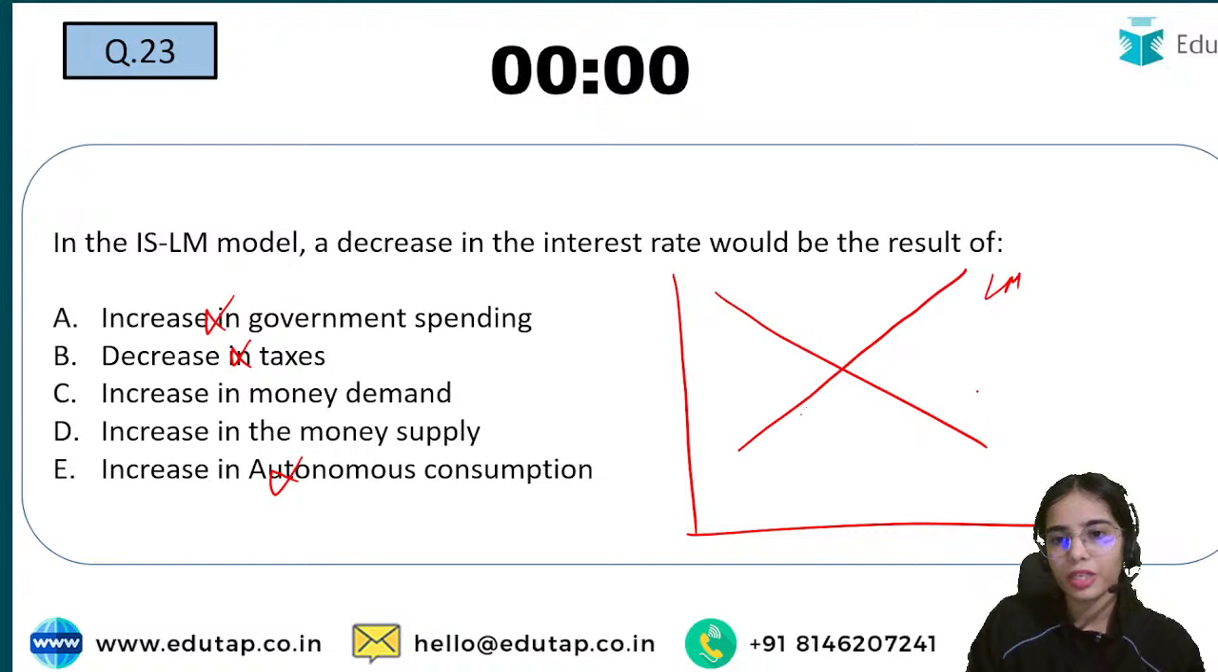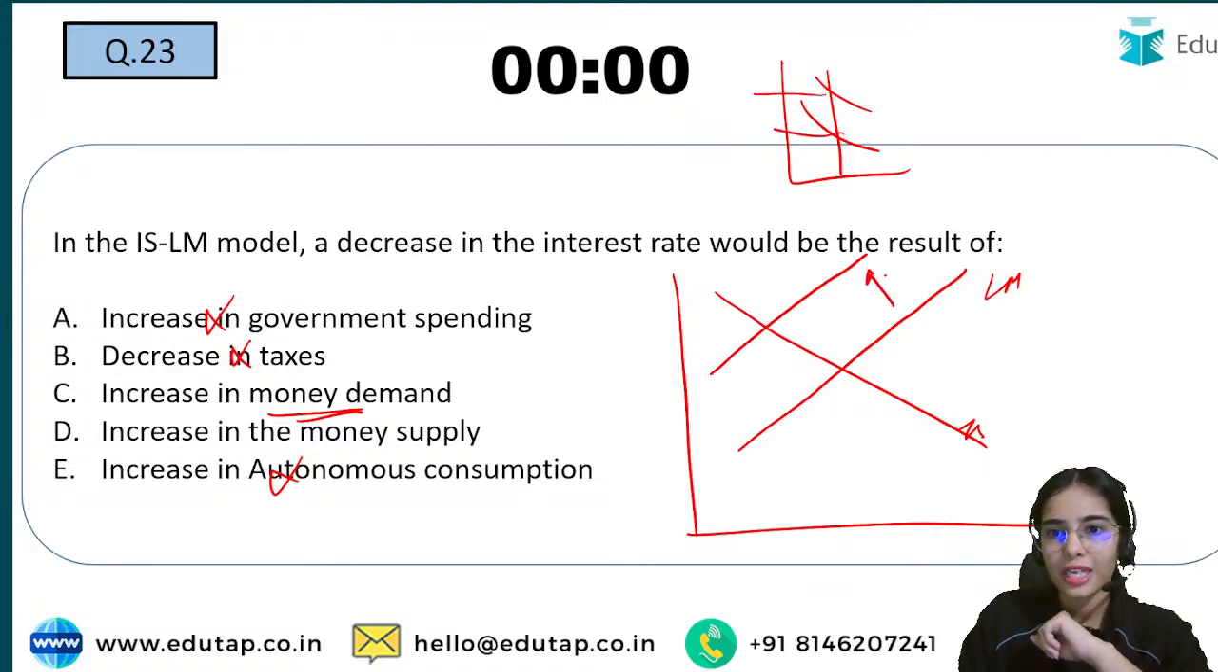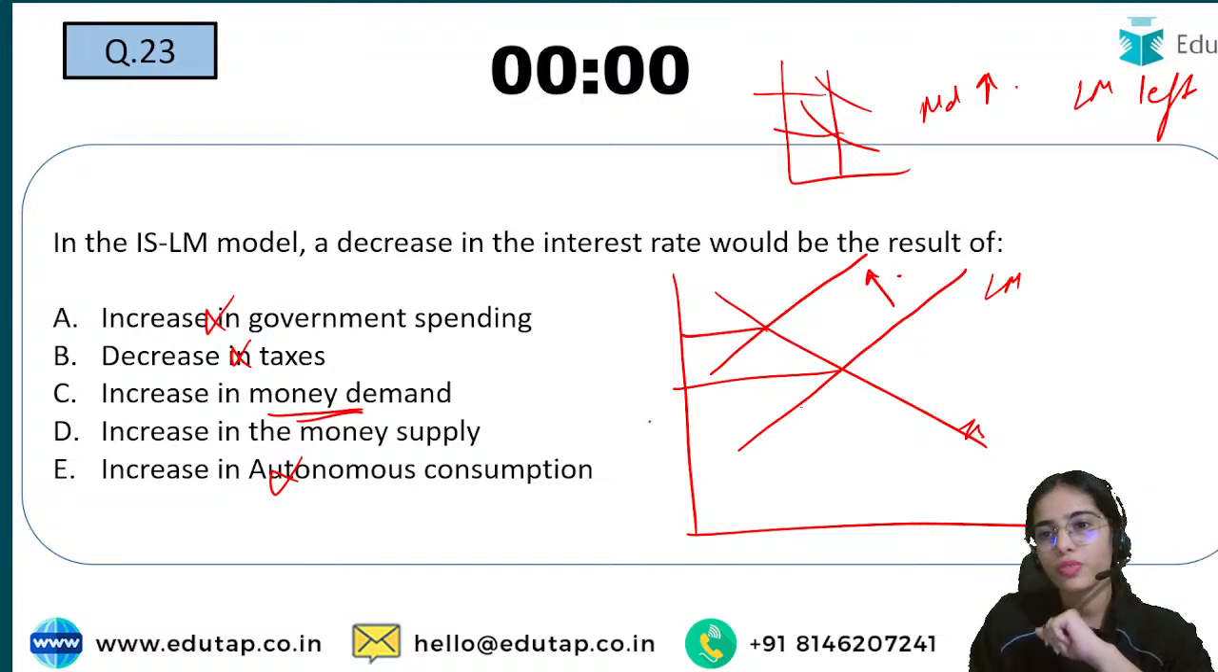Now coming to the LM curve, the money demand is increasing. If there is an increase in the demand for money, this is going to increase the rate of interest. So the LM curve is going to shift leftward. If the demand for money is increasing, the LM curve will shift leftward, and this will increase the rate of interest. So this also we do not want.